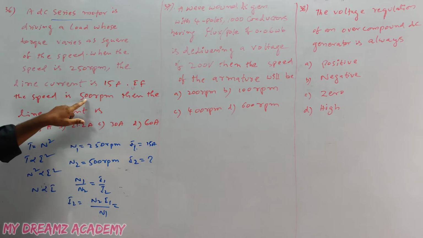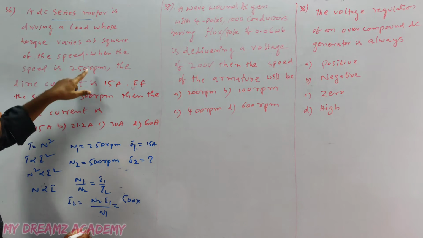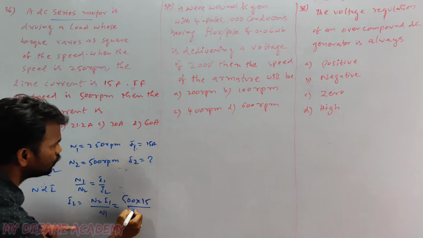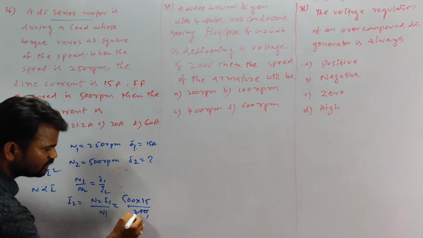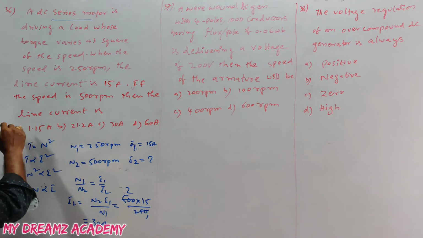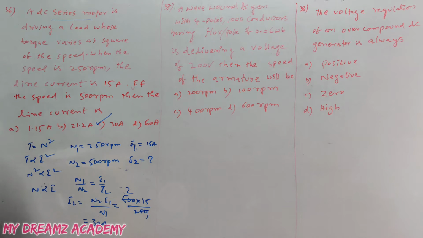Substitute n2 equal to 500 rpm, I1 equal to 15 amperes and n1 equal to 250 rpm. Two 250s are 500, so 15 into 2 is equal to 30 amperes. Check the options: C is the right answer.